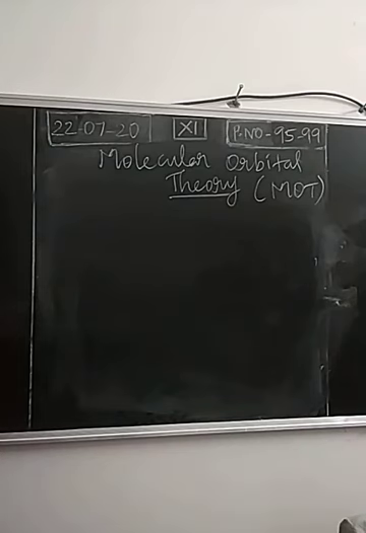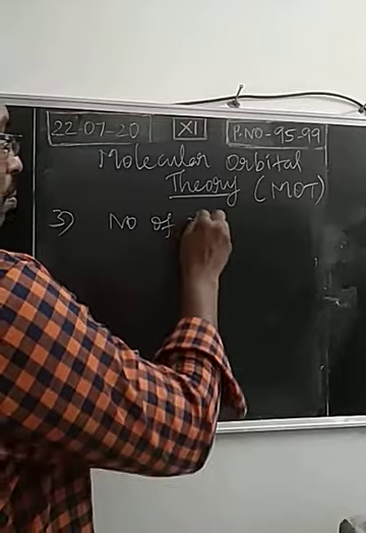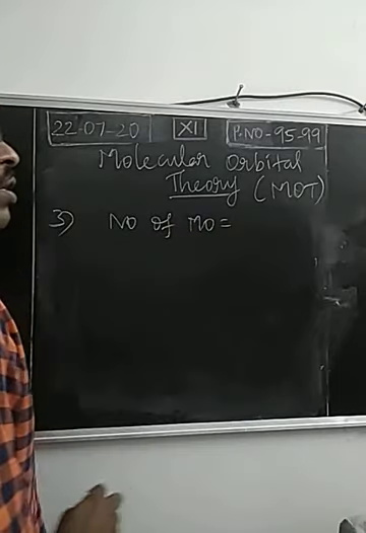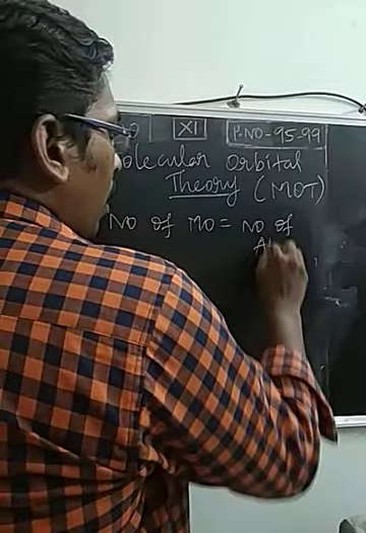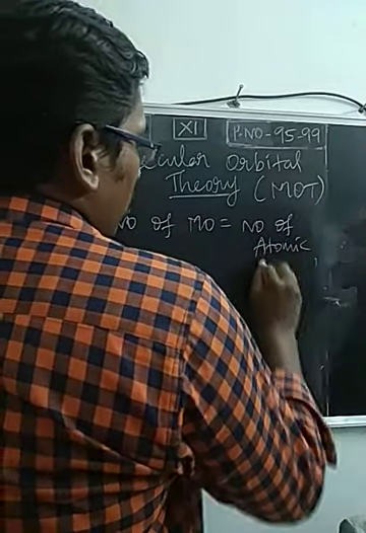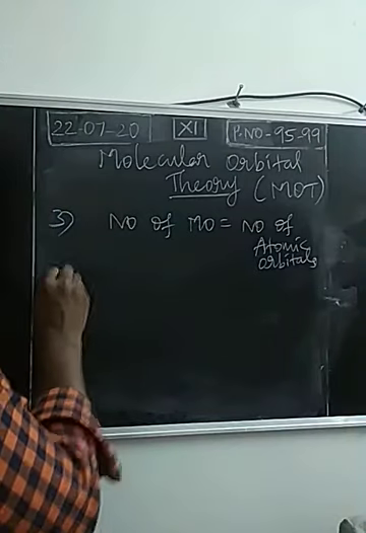Third postulate. The number of molecular orbitals formed will be equal to the number of atomic orbitals combined, like in the hybridization concept. Right? So the number of molecular orbitals formed is nothing but the number of atomic orbitals combined. Then the fourth one.